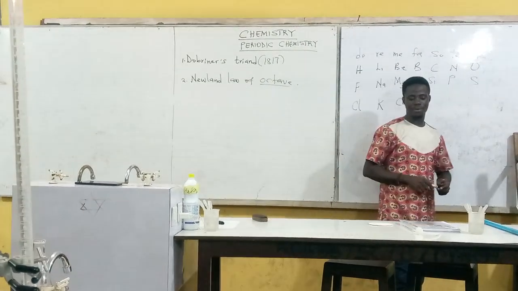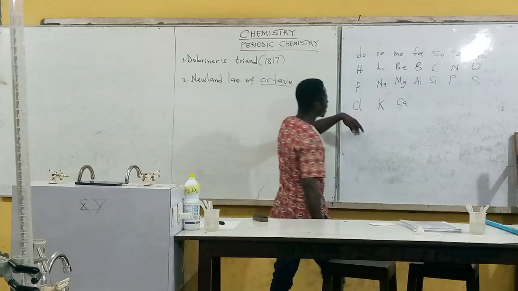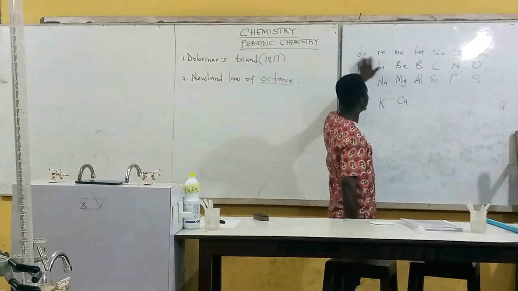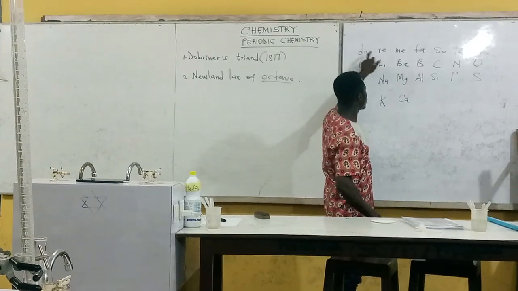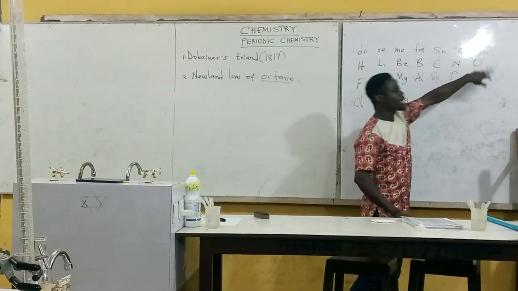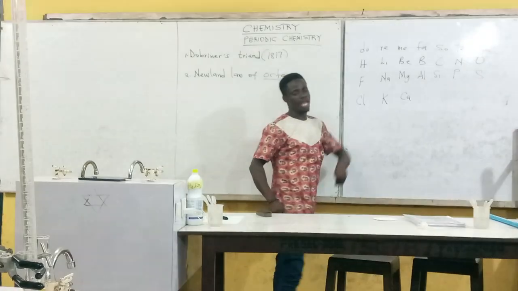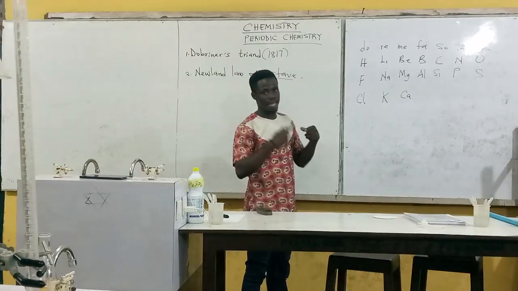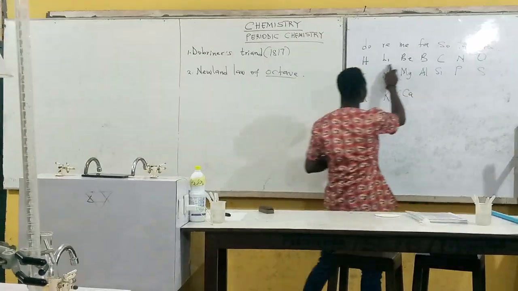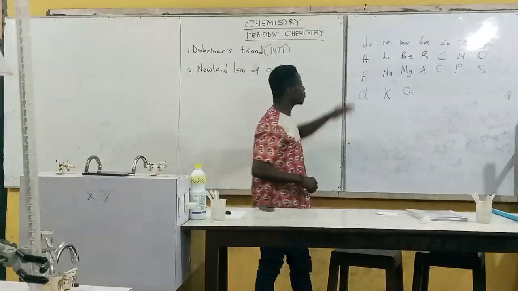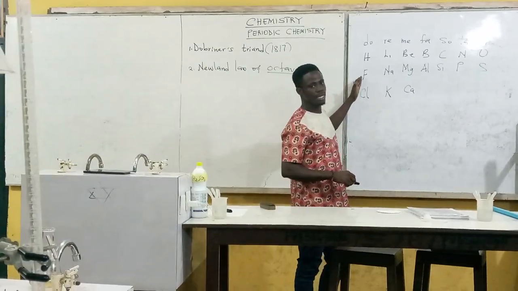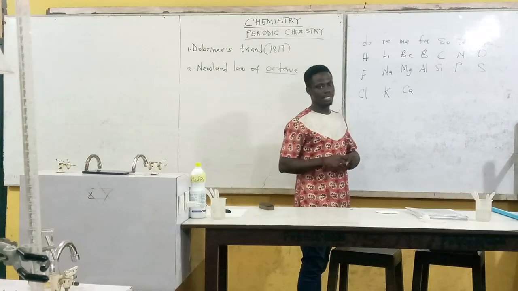If you want to start with the sounds, do, re, mi, fa, sol, la, ti, do, you will realize that as you are moving, you come back to do on the octave, that is the eighth. Let's look at this: 1, 2, 3, 4, 5, 6, 7. On the eighth element, you come back to this element. And that is how we arrange these elements.